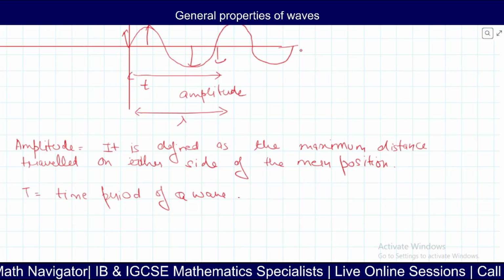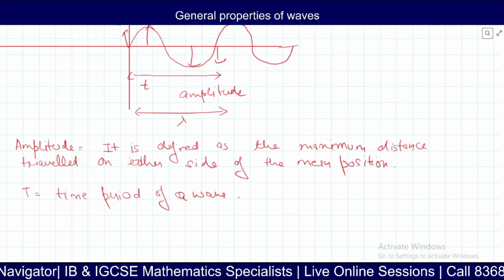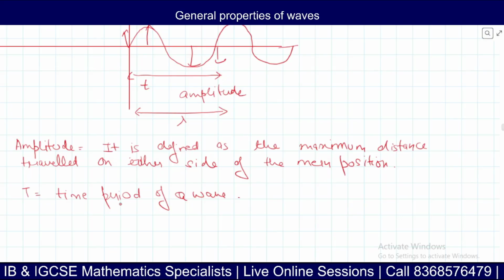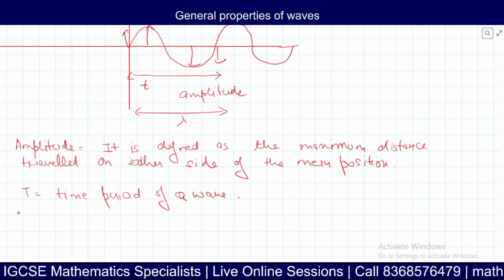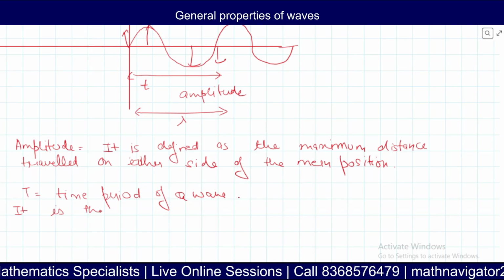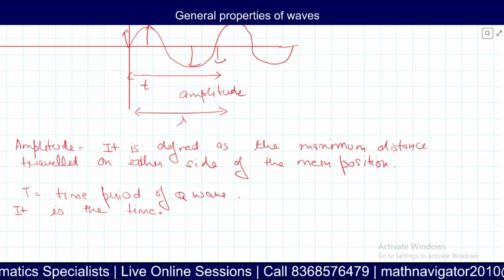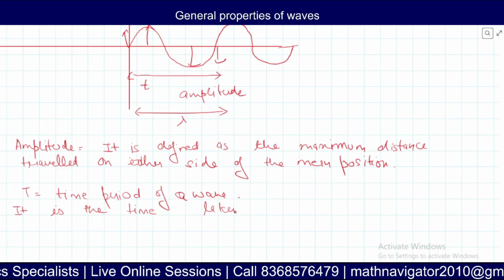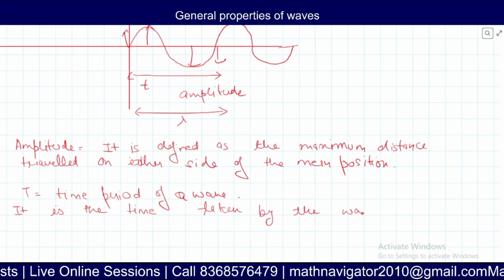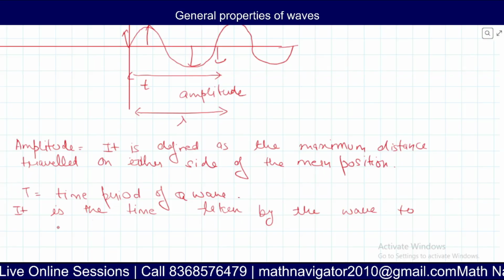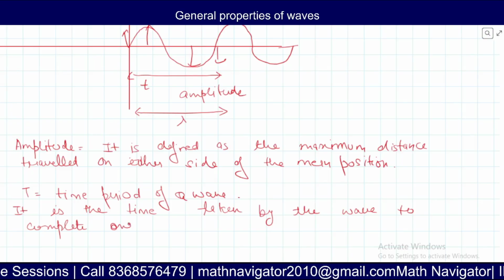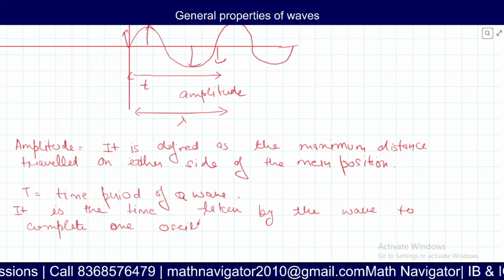So T is equal to time period of a wave. Now, when we are talking about time period of a wave, it is the time taken by the wave to complete one oscillation. Got it?